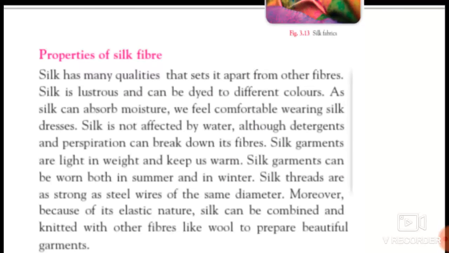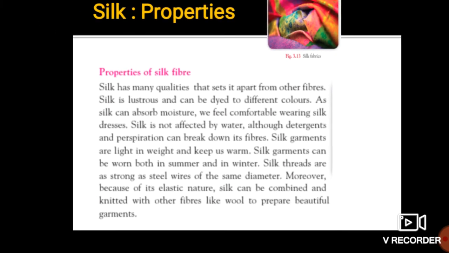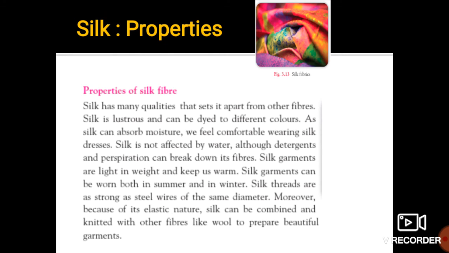So there are certain properties of silk. It is lustrous, it can be dyed with various colors, it can absorb moisture so that we get a comfortable feeling while wearing silk clothes. Also it is not affected by water. They can be worn in both summer and winter seasons. The threads of silk are really very strong, just like steel wires. They also possess the elastic nature. So these all are the properties of silk.